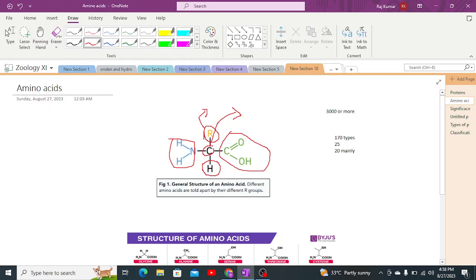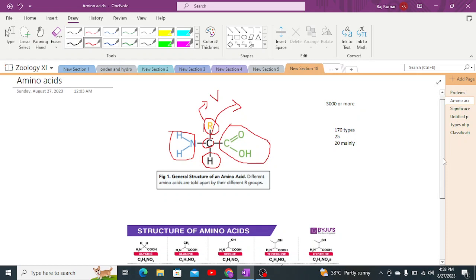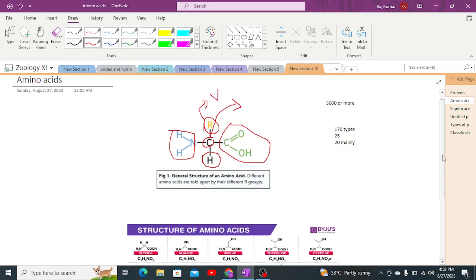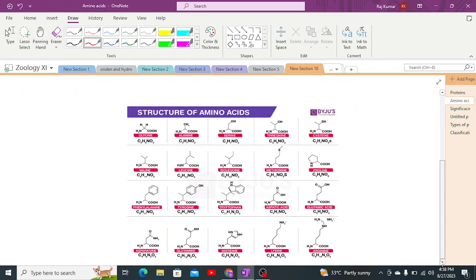This radical alkyl group is a variable group, which means it changes in the structure of the amino acid, and that is the major group which determines the chemical properties of amino acids when forming different kinds of amino acids.